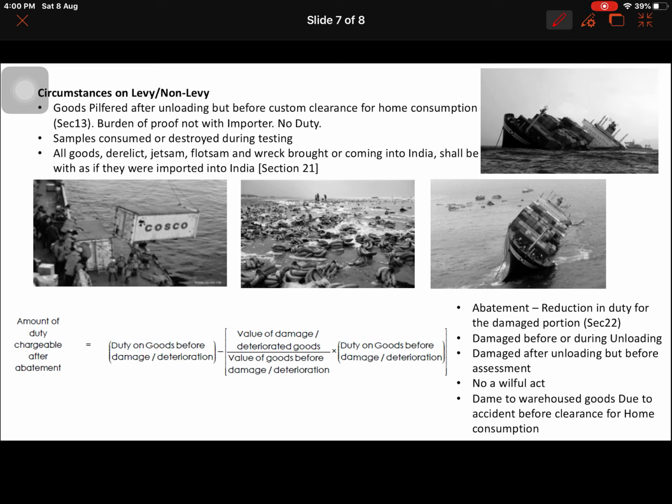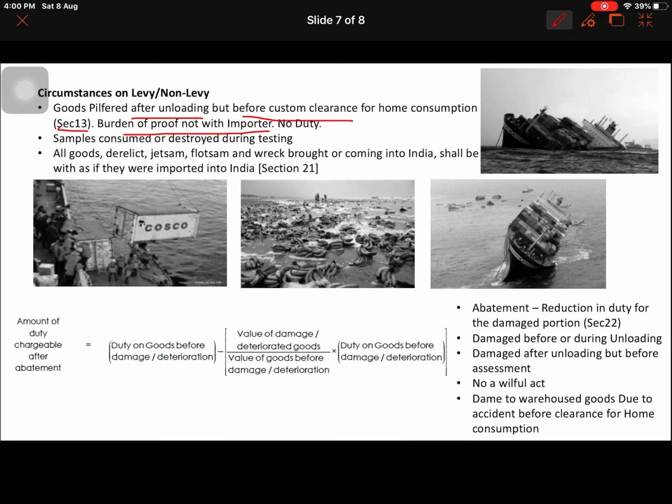And here we are going to see a very important section, which is section 13. Section 13 is for pilfered goods. Pilfered means the goods have been stolen, theft and the like. So after unloading from the vessel or flight and before the customs clearance, sole responsibility lies with the customs only. Before customs clearance, but after it has been unloaded from the vessel or aircraft, this kind of thing is covered by section 13, purely on pilferage.